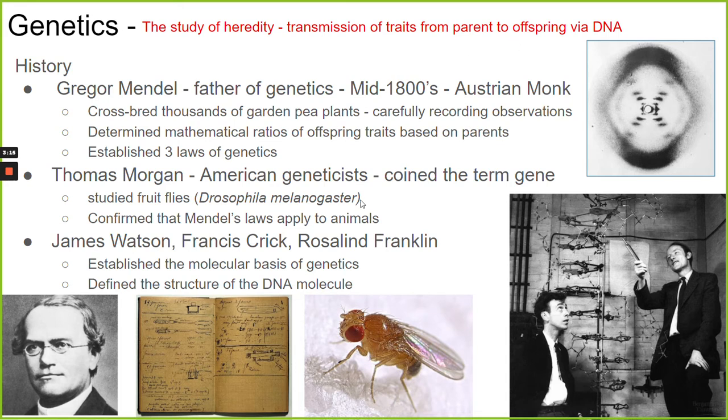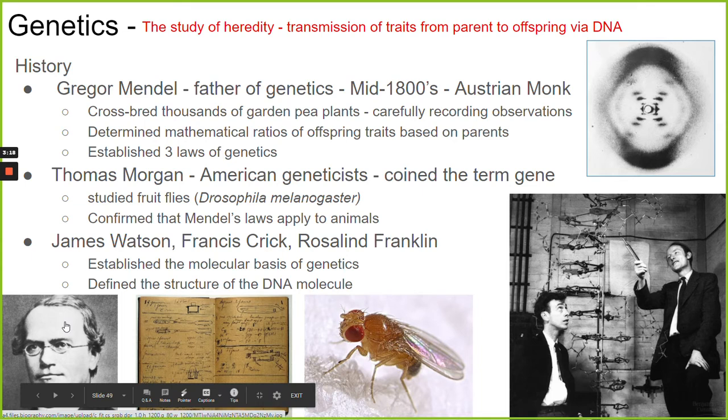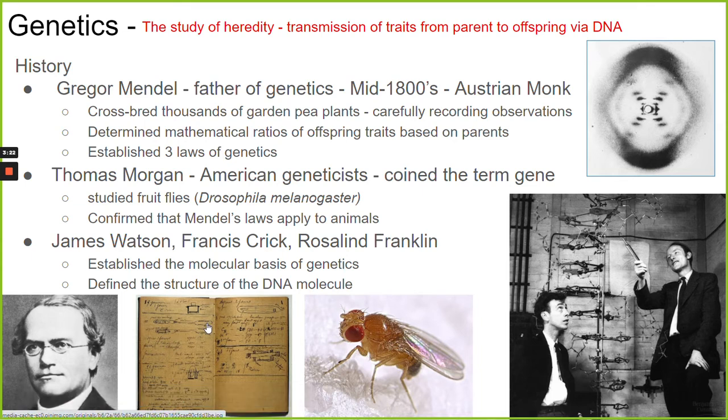And so this is Mendel in the lower left-hand corner. This is his notebook. And what Mendel really did was keep very careful track of all of these different plants that he was experimenting with. And what he noticed is that he started to see some patterns to the inheritance of certain traits.